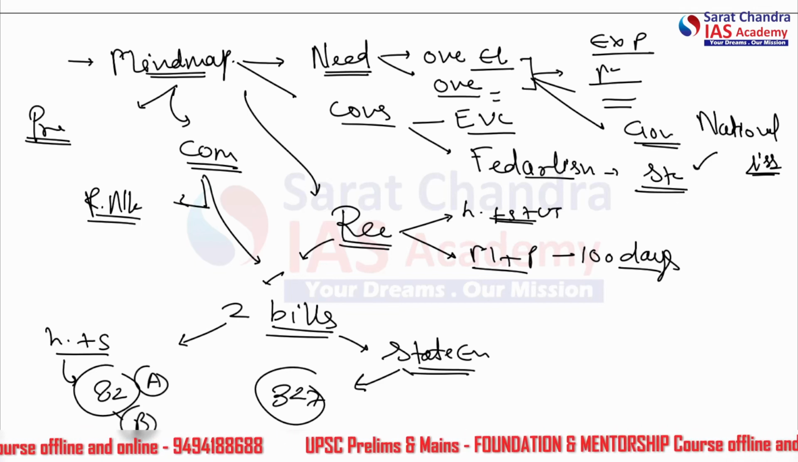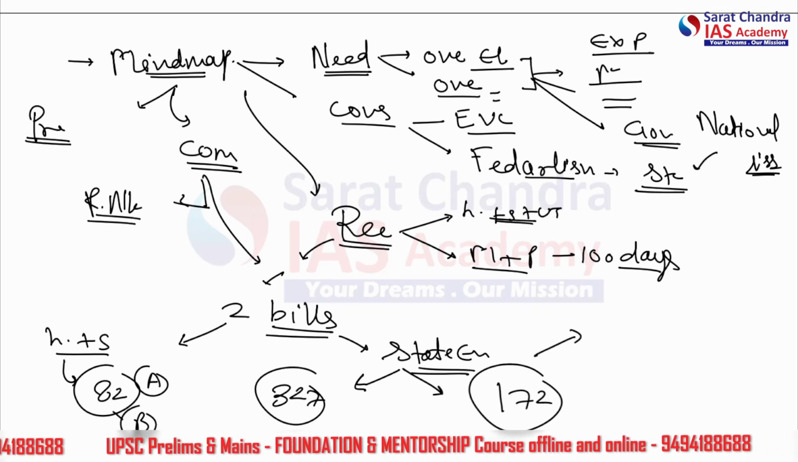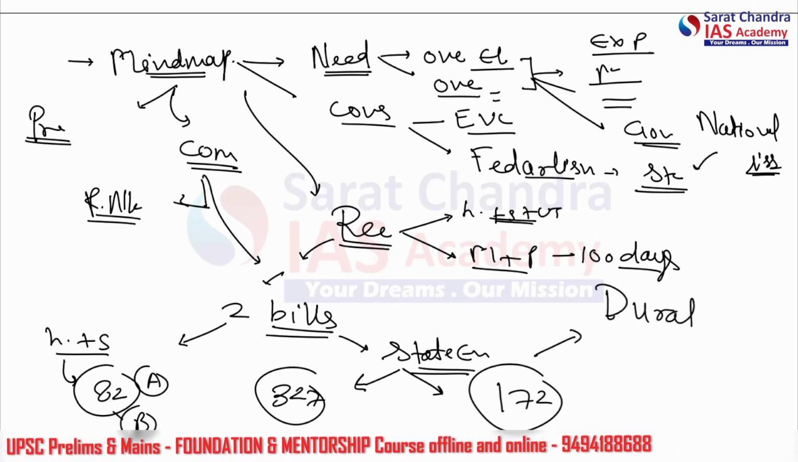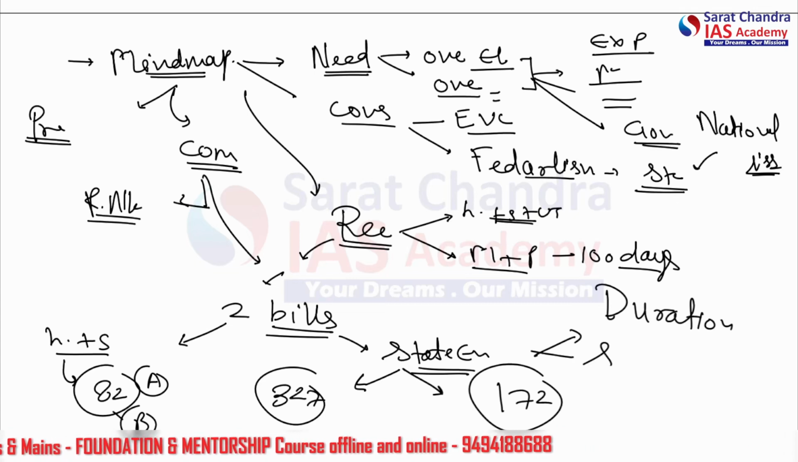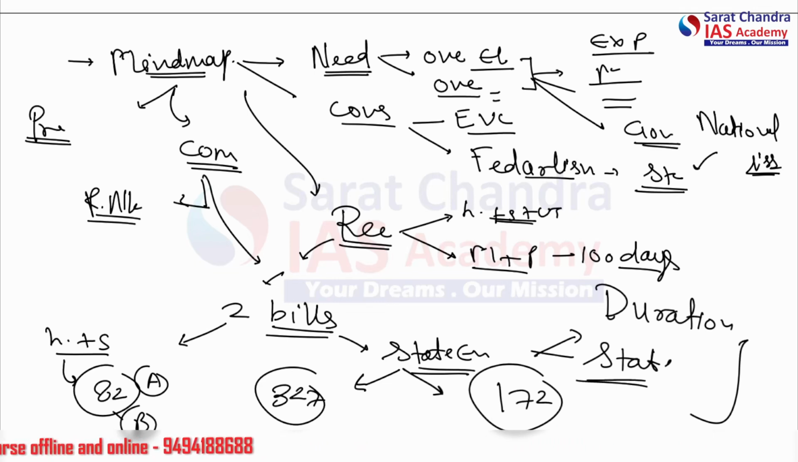What are the articles mentioned in the news? Let's say Article 172. What is it dealing with? It is dealing with the duration of the state assembly. This way a conclusive mind map can be formed on a single page about what we have learned from this. And all this is going to happen in 2029.